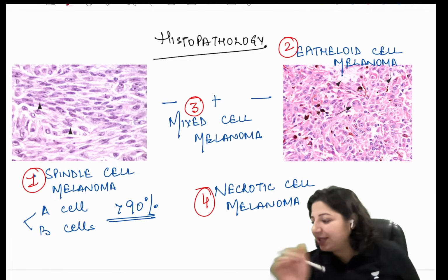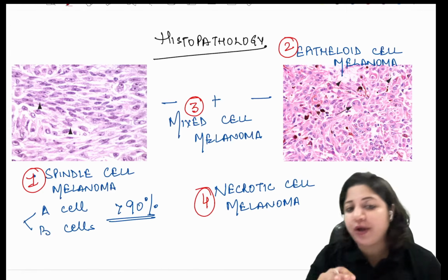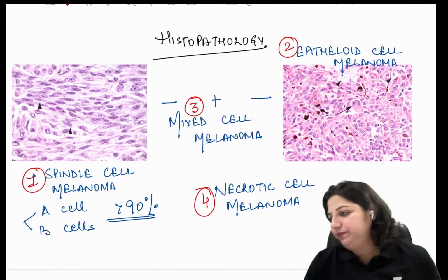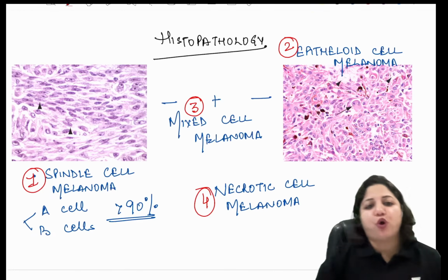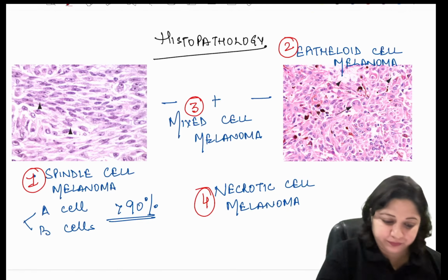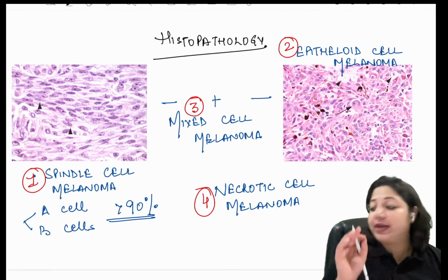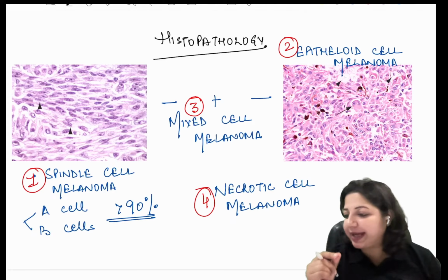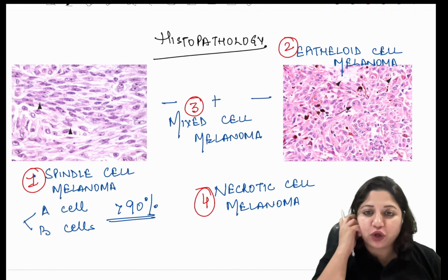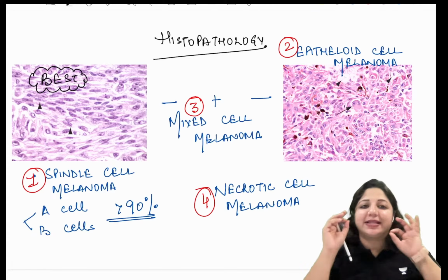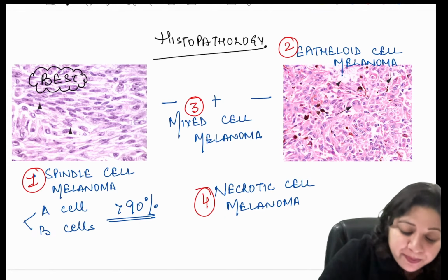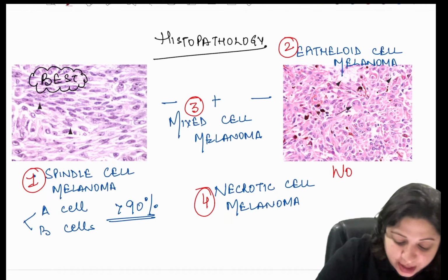best prognosis? Now tell me, which out of these 4 has the best prognosis? Which histopathological type has the best prognosis? So remember, it is the spindle cell melanoma which has the best prognosis, and it is the epithelioid cell melanoma which has the worst prognosis.